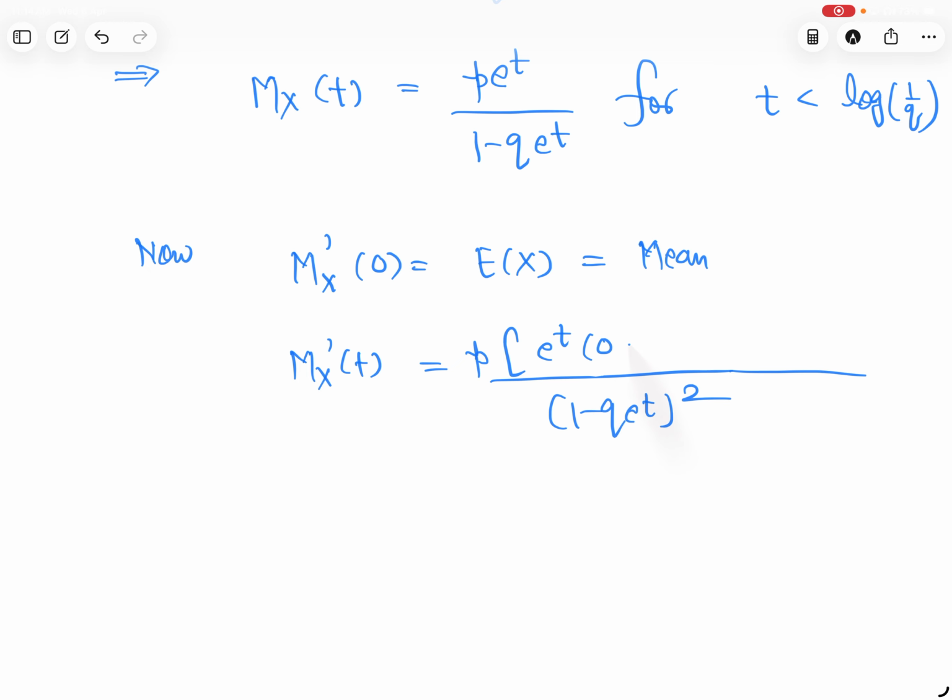First the derivative of the numerator, and then minus this. So after solving it, what you will get: e to the power t into q e to the power t plus e to the power t minus e to the power t q e to the power t, over 1 minus q e to the power t, and this cancels.